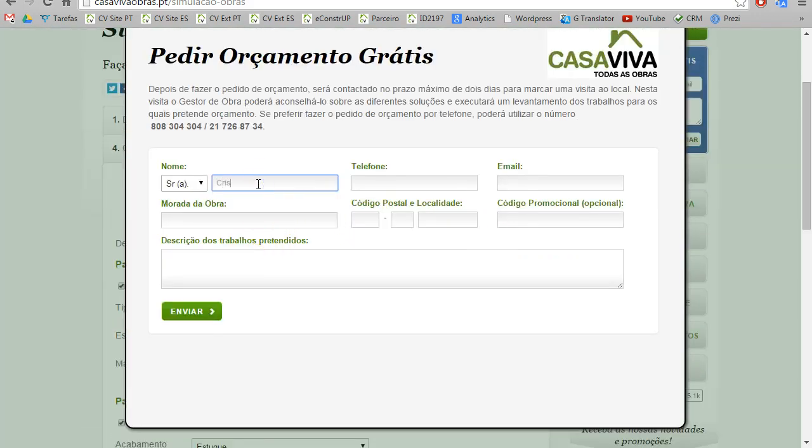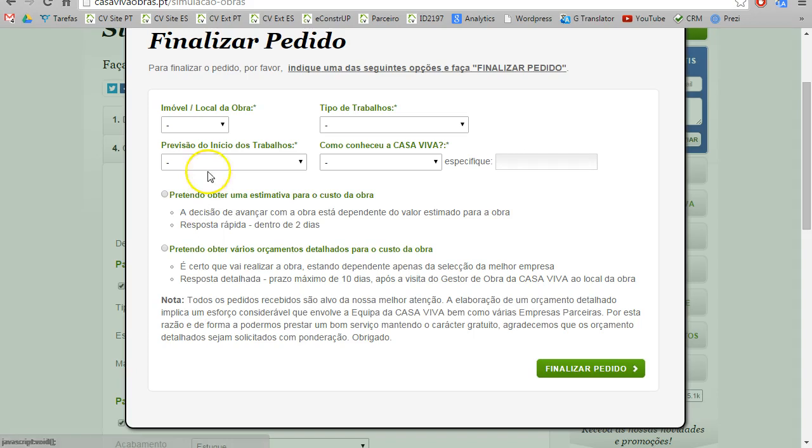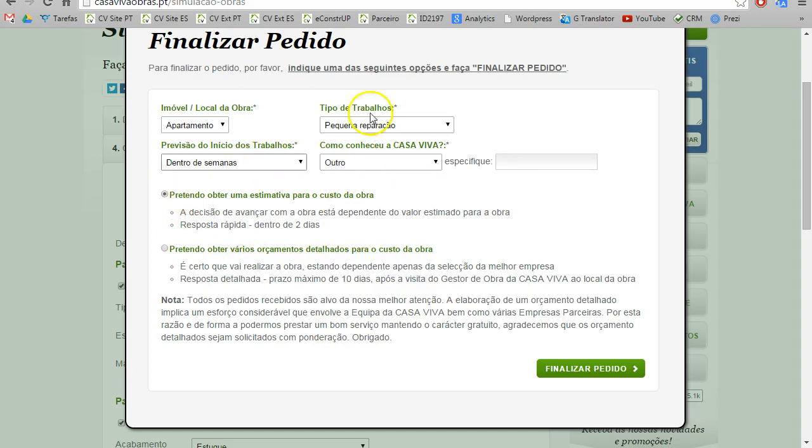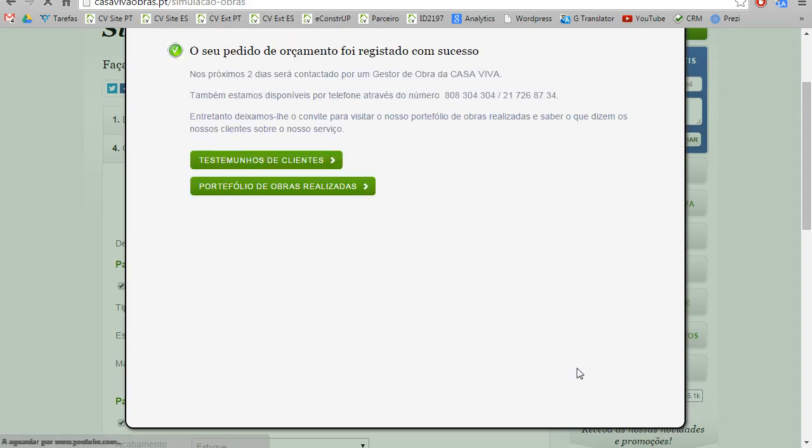So let's say Cristiano Ronaldo is asking for a quotation. I don't know his phone number, so I will put something. Let's say it's his home in Lisboa. And I ask for the quotation request. Now I will ask him to describe the construction he wants to do. This helps us to decide which clients are better or worse for us, so he will choose this. It's not important in this video.